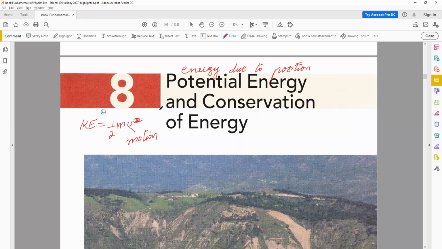So let's come to conservation of energy. What is conservation of energy? Someone, speak up. No, it's not a kind of usage of energy.